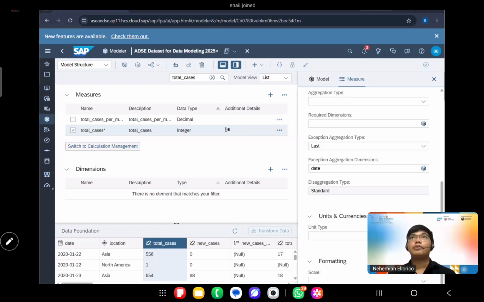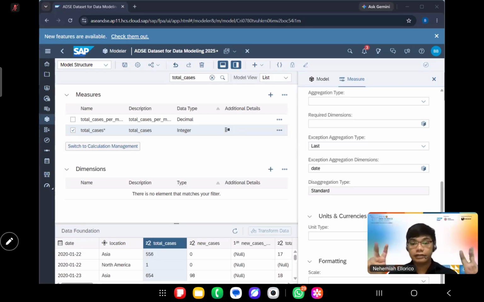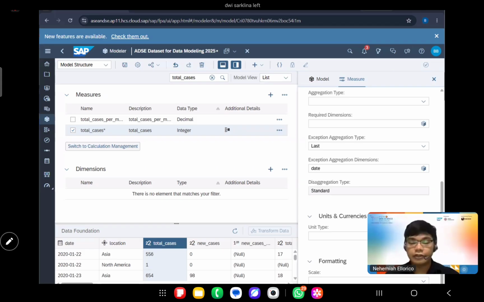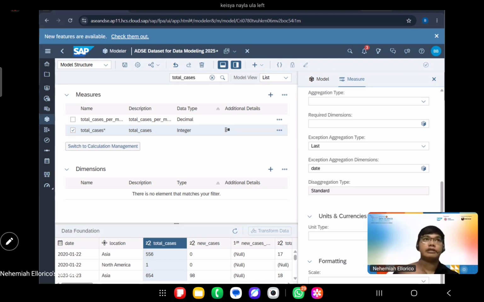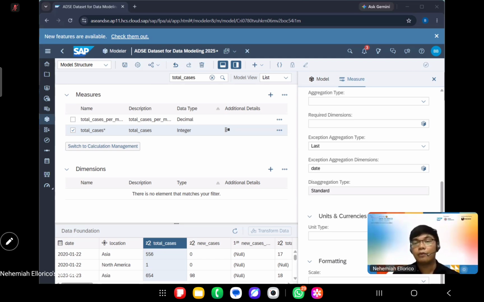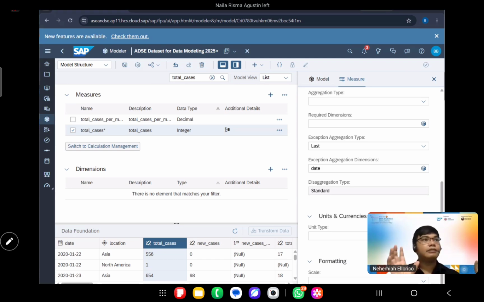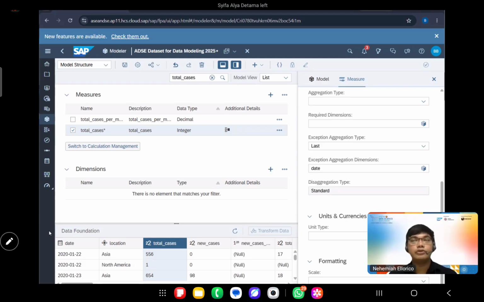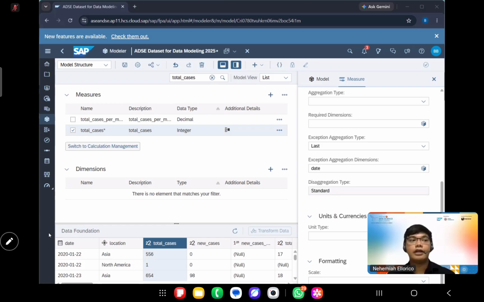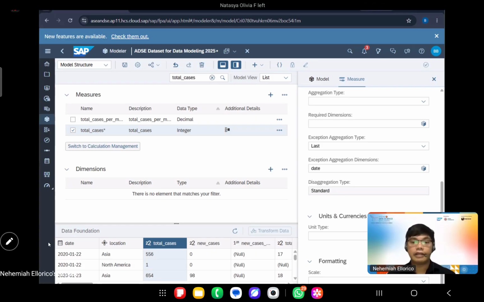What happens when we don't do the last type of aggregation? It includes the data even from yesterday. So the data becomes wrong. Why? Because the patients today are still the patients tomorrow with an addition. So when we add them together, some of the patients are duplicated. That's why we only choose the last information for the aggregation.